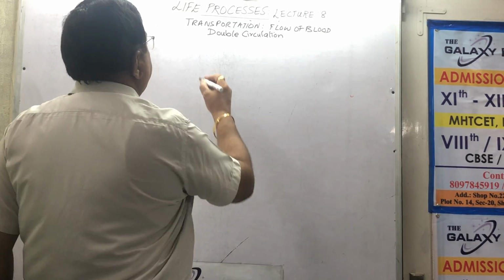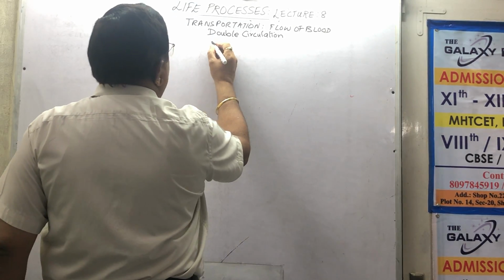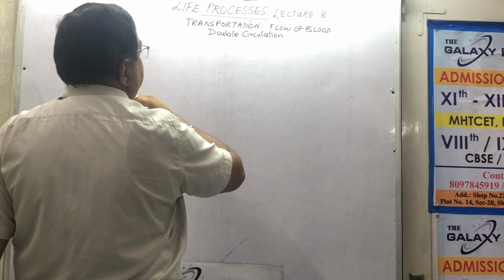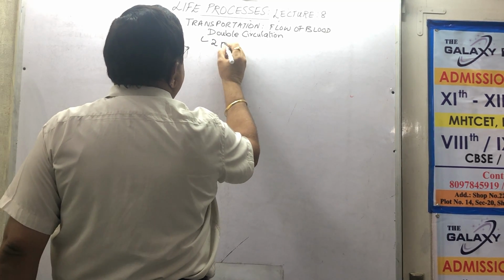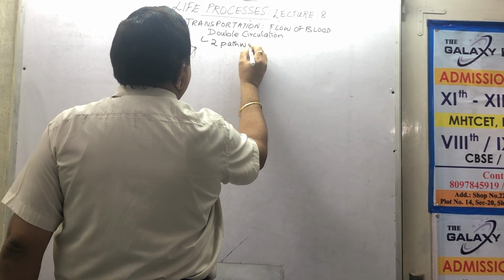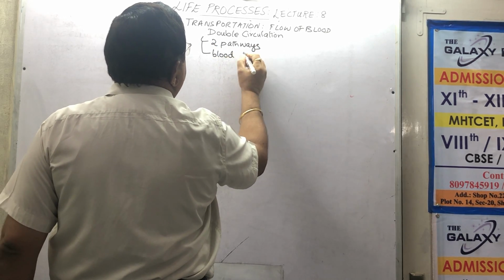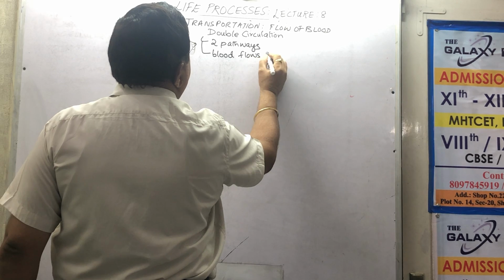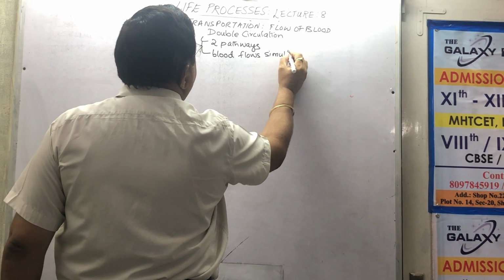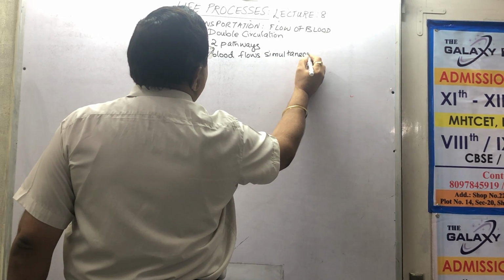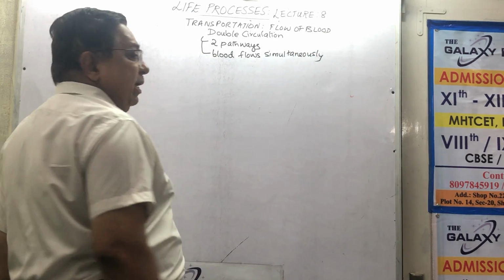So double circulation is the 2 pathways through which blood flows in the body, simultaneously. We can't say first, then second. No, both together.